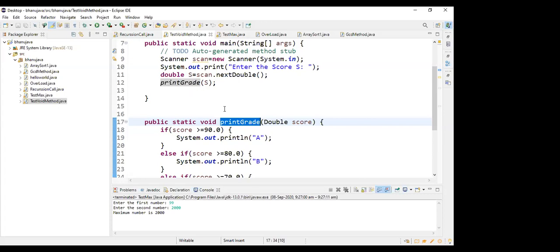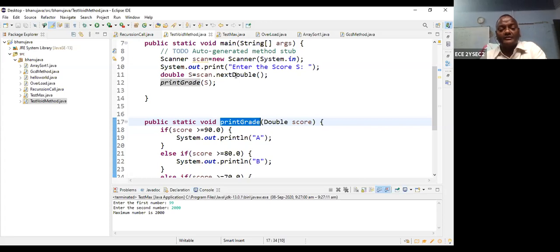Now the score is transferred here. What is the method's parameter? Public static: you can use either public or static, or both. Sorry, this is the parameter, and void is the return type.